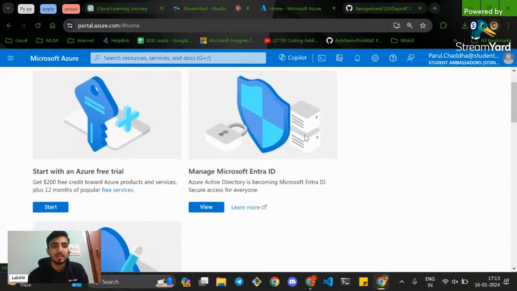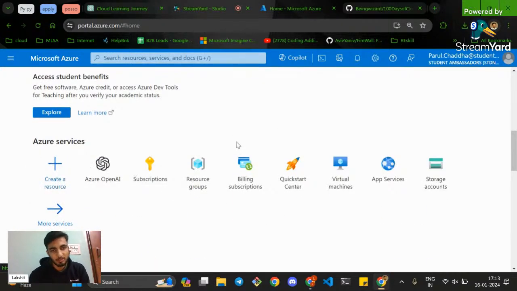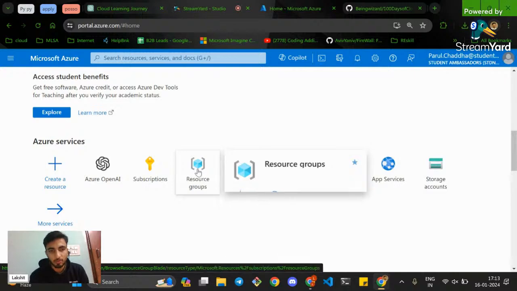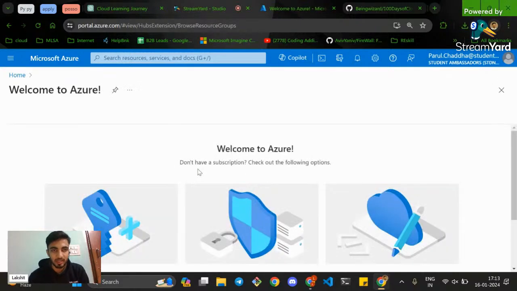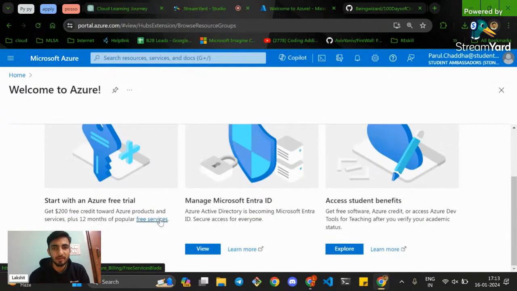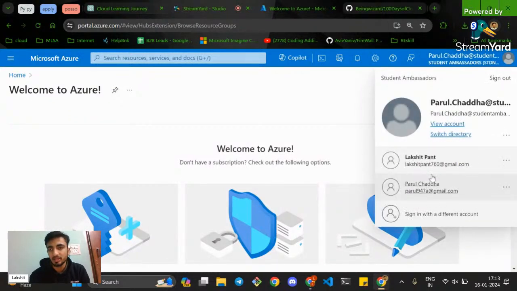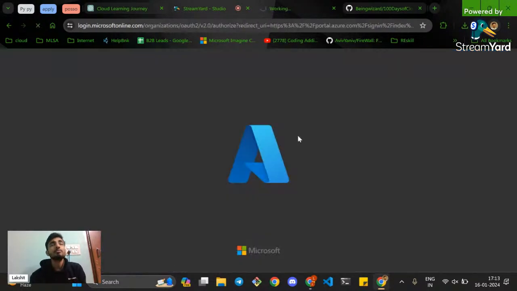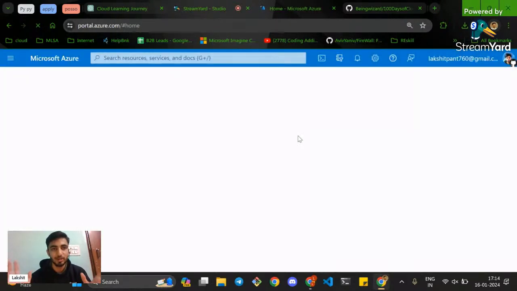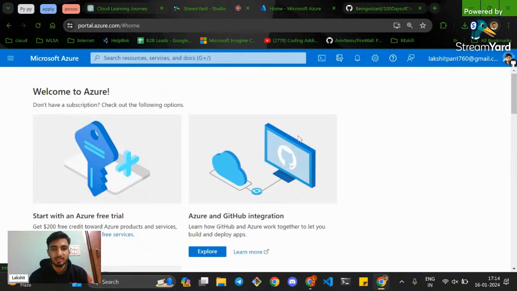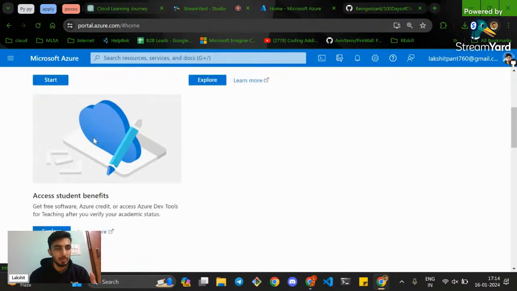If there is some kind of resource, suppose resource groups, यहाँ पे resource group लिखा हुआ है. Okay, let me just sign out of this. I'll use my ID. Everything you have, just open the Azure portal directly. First of all, you should write an article on what the Azure portal looks like to you. Simple, very simple.